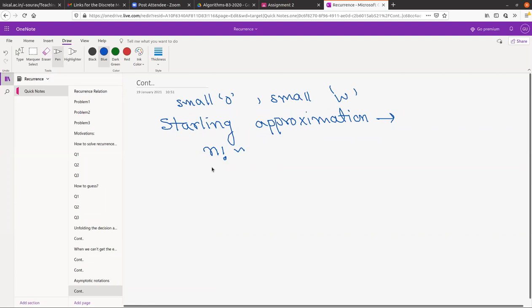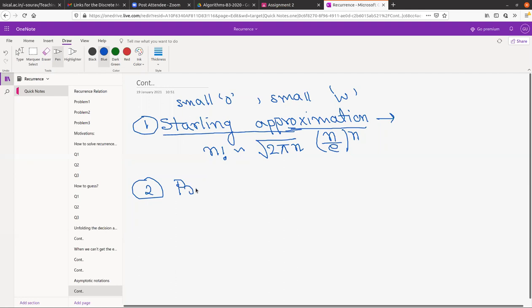So when you take n tends to infinity, this thing becomes square root of 2 pi n times (n by e) to the power n. This is Stirling's approximation. This is very important stuff, and I think you will get some exercise from here also. This is one thing I wanted to mention. And the another thing is the prime number theorem.